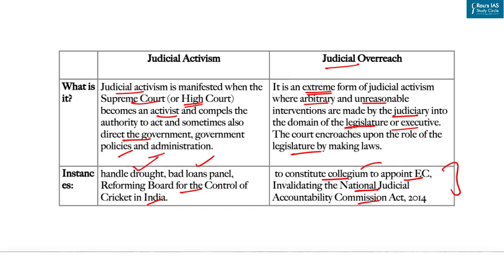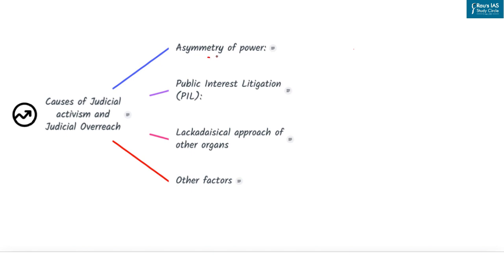So now let's discuss what the causes of judicial activism and judicial overreach are. The first cause is asymmetry of power. Now, as you know, the Supreme Court is the most powerful branch of governance. Its every judgment is binding on the other two branches, that is, the legislature and executive. And also it can strike down their actions as well as their laws. Second is public interest litigation. Now, PIL permitted any member of society to file a case for appropriate direction against any injustice. Consequently, the expectations of the public went high for judicial intervention to improve administration.